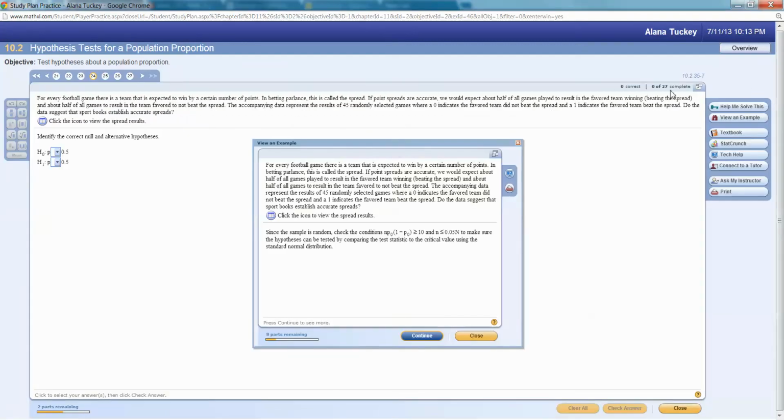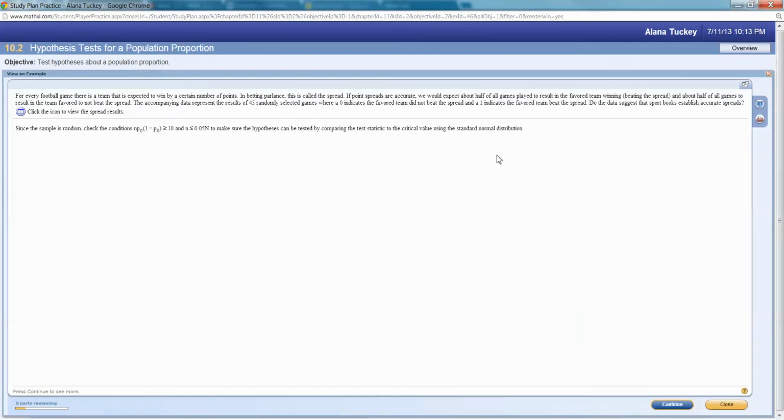This time we're tackling 10.2, number 35 from the study plan. And again, where that might be in your homework or quizzes, I don't know, but here we go.